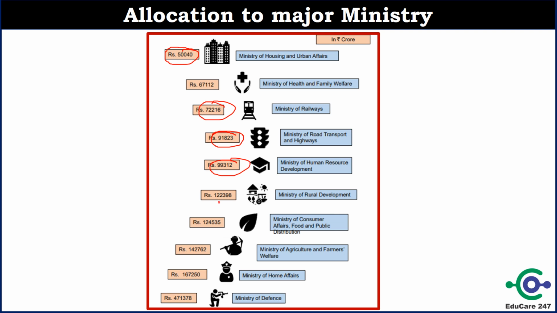For Ministry of Consumer Affairs, Food and Public Distribution 1.2 lakh crore. For Ministry of Defence 4,71,000 crore. So Ministry of Defence has got the huge amount. You can remember all these important major allocations. It can be asked in your examination, but it is not very important. But scheme allocations are very important.